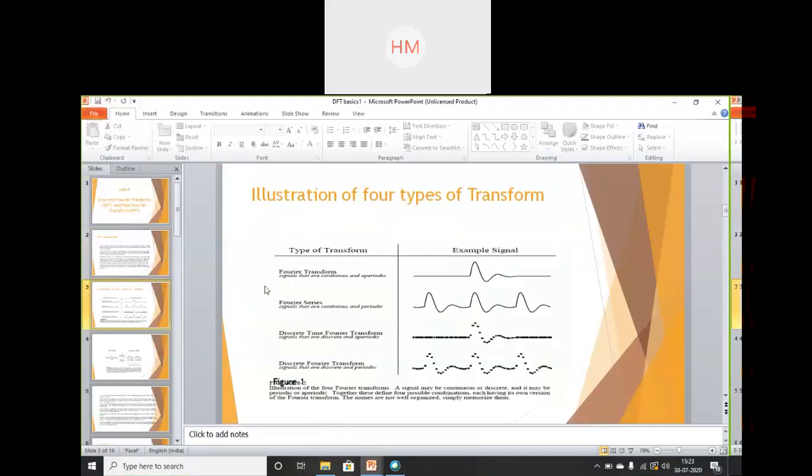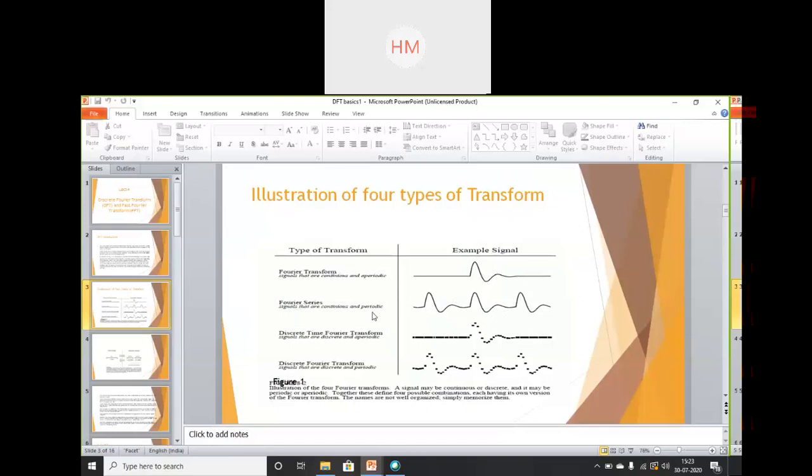See, this diagram illustrates the types of transform and example signals. What the Fourier transform gives you at the output are signals which are continuous and aperiodic.